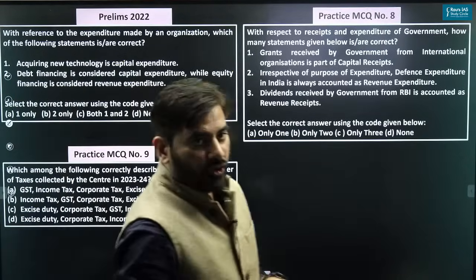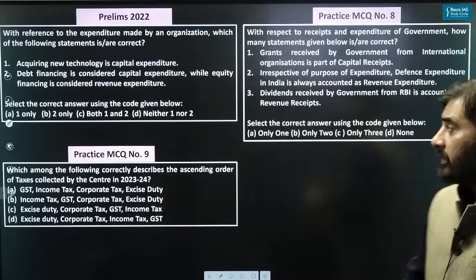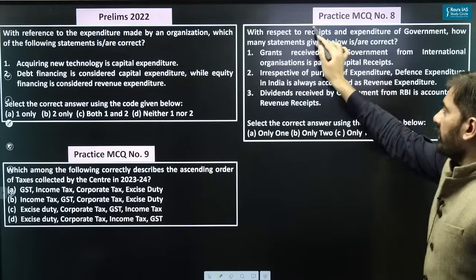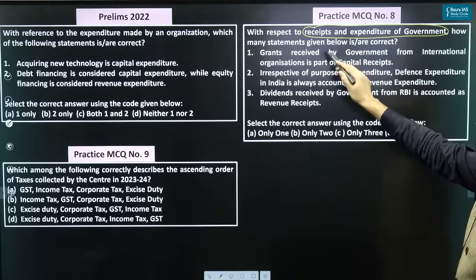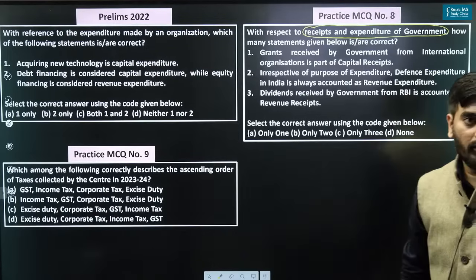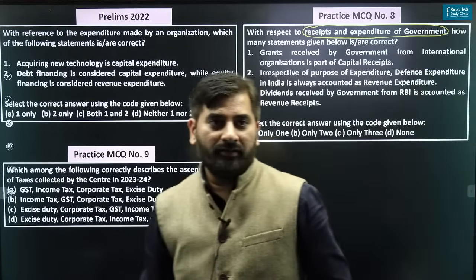Look at the next question. Let's see how many of you will get it right. With respect to receipts and expenditure of the government, how many statements given below are correct? How many statements are correct?